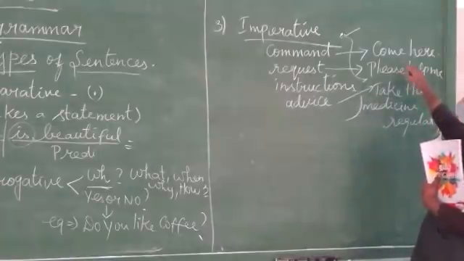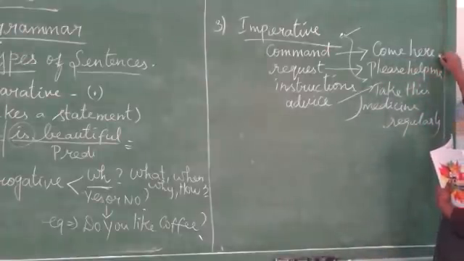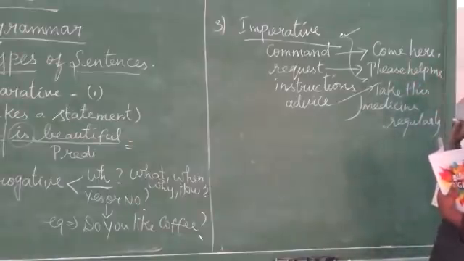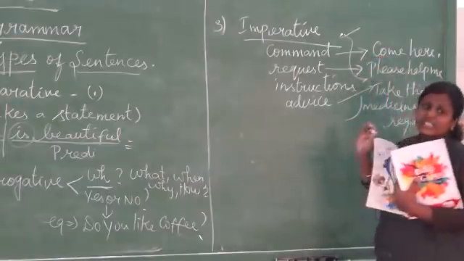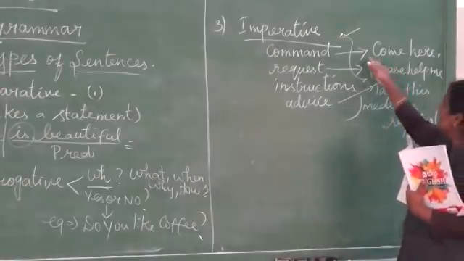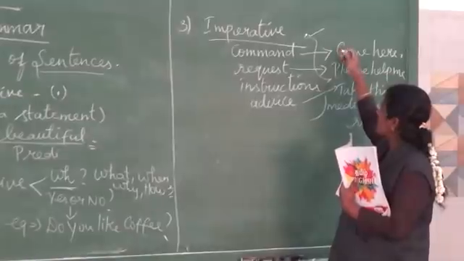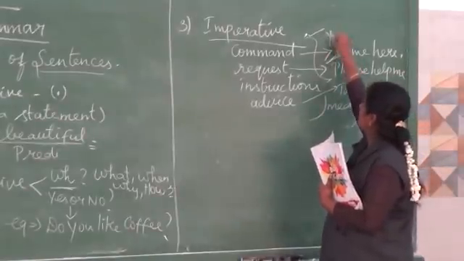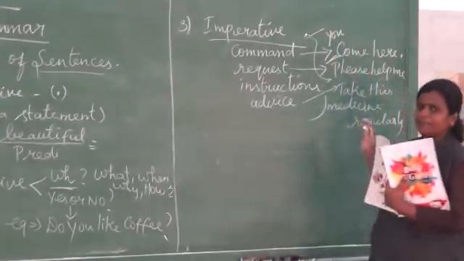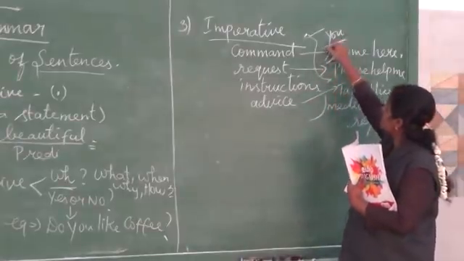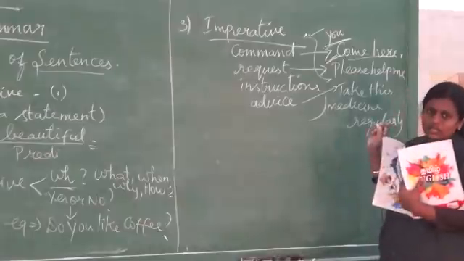So listen, "Yama, come here," ends with a full stop. "Request, please help me," ends with a full stop. Here the subject is there but it hides. Indirectly it's there. It should not be visible, but the subject is there. "You come here." So we have to understand that the subject "you" is in the sentence.